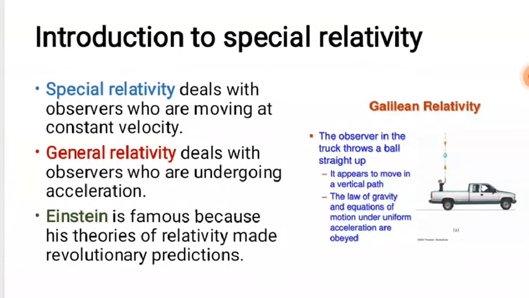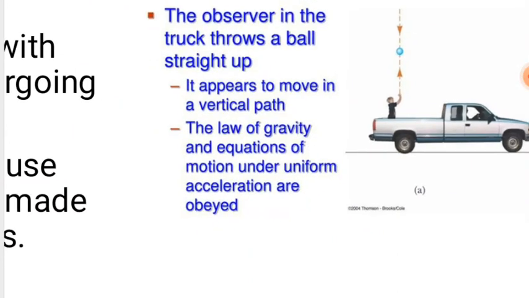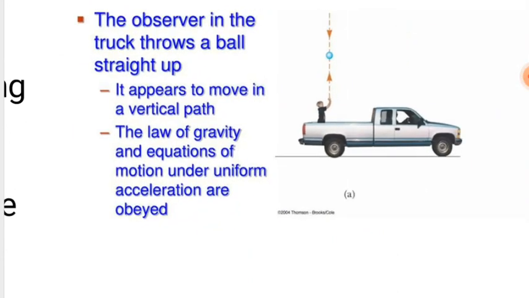So let's say this track. If you see this track, and there is someone on the track, he can throw up a ball. This ball will come back vertically to him. So what can he observe? The condition is that this car or this track has a constant velocity.